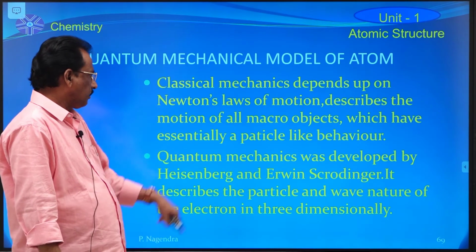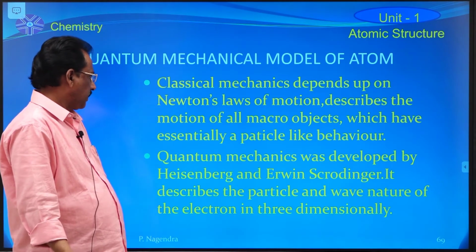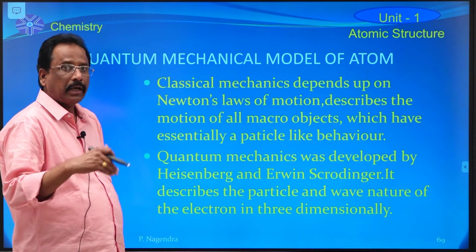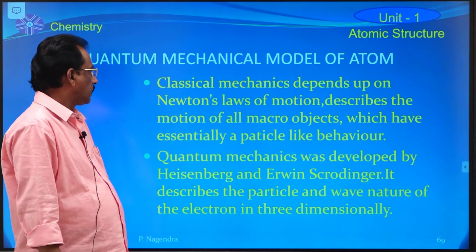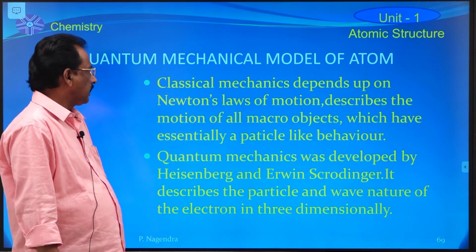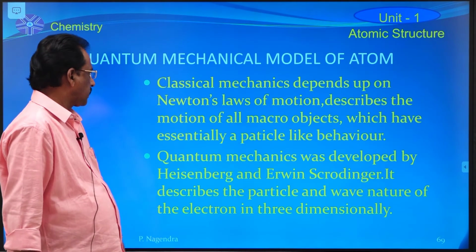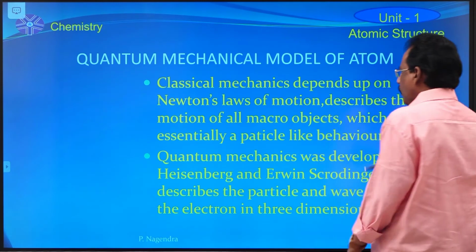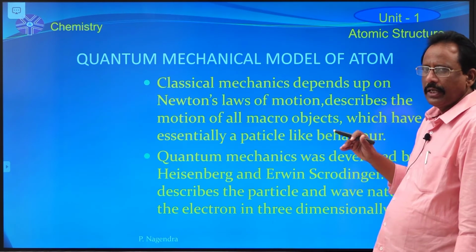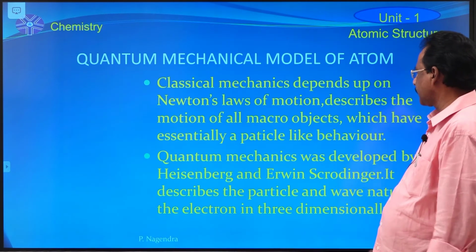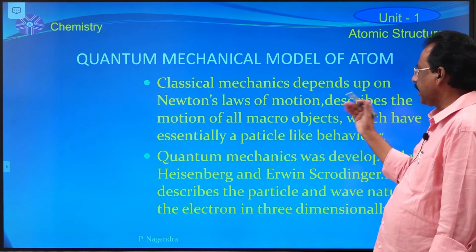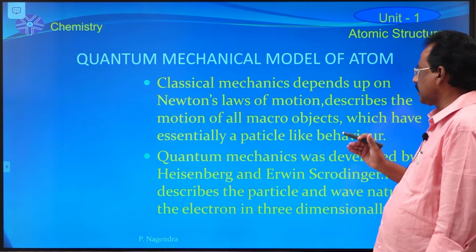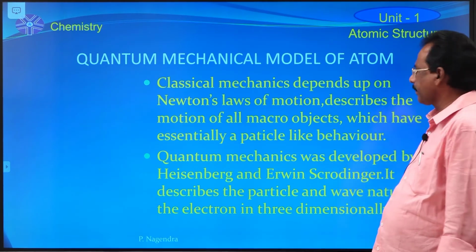Before this atomic model, that means before quantum mechanics, classical mechanics explains the motion of macro bodies by using Newton's laws of motion.